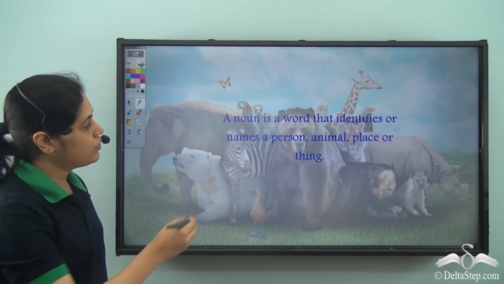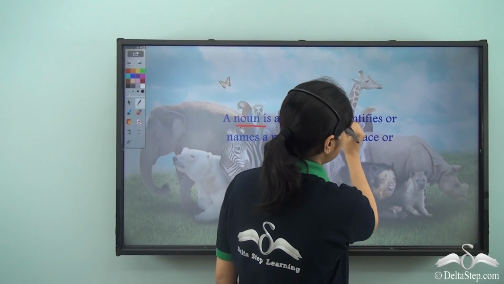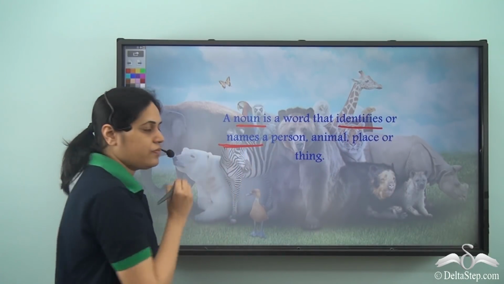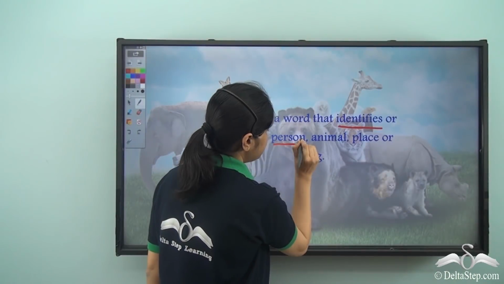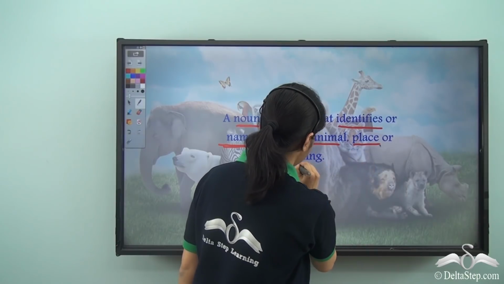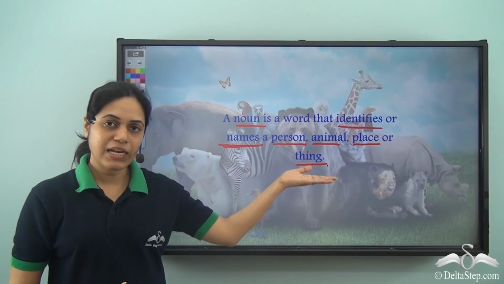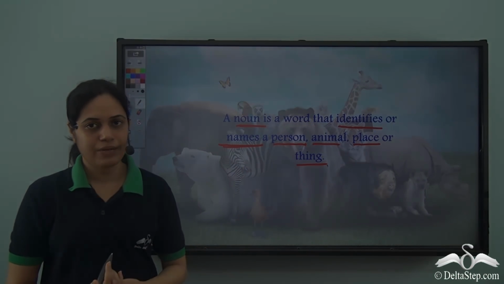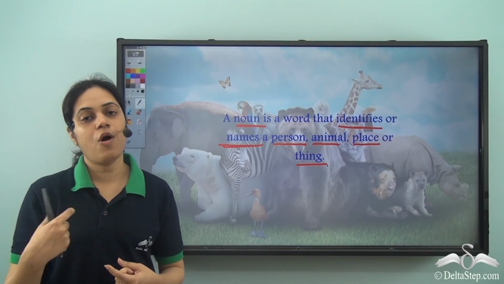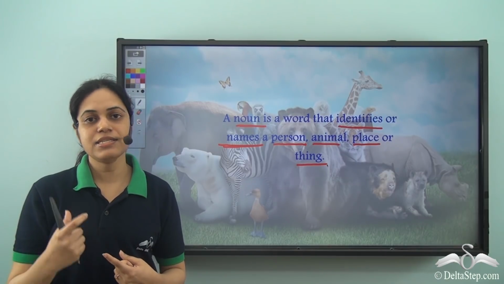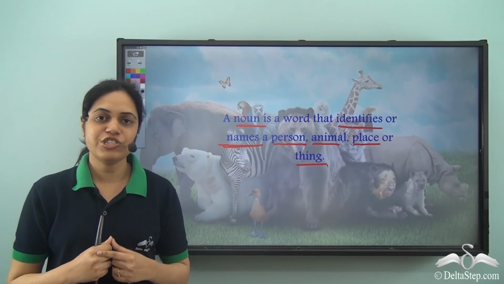So what is a noun? A noun is a word that identifies or names a person, animal, place, or thing. So a noun is the name of a person, animal, place, or thing. So any word which names a person or an animal or a place or a thing is called a noun. And nouns are very important in English language.